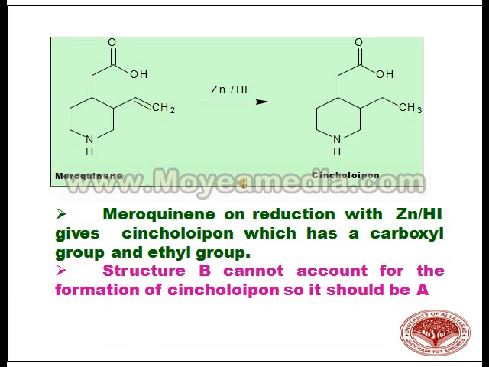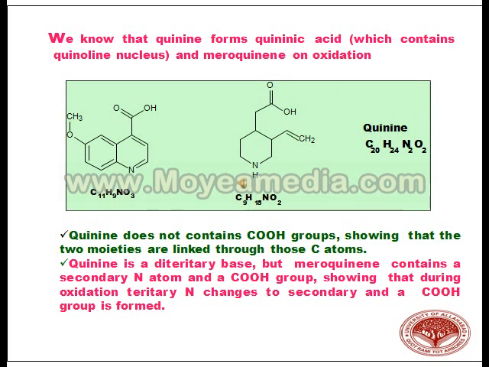Meroquinine on reduction with zinc and HI gives cincholoipon, which has a carboxyl group and an ethyl group. So structure B cannot account for the formation of this structure, so it should be structure A, which is more reliable. So now we know the structure of quininic acid and meroquinine, which are the oxidation products of quinine.